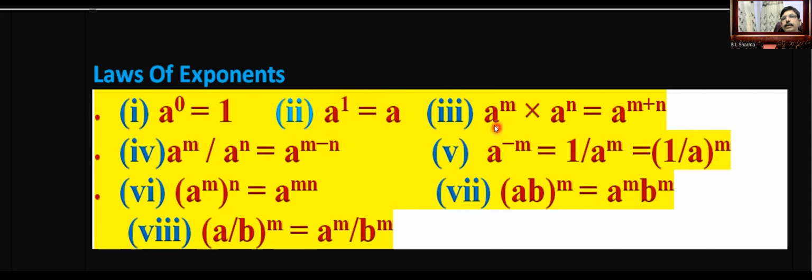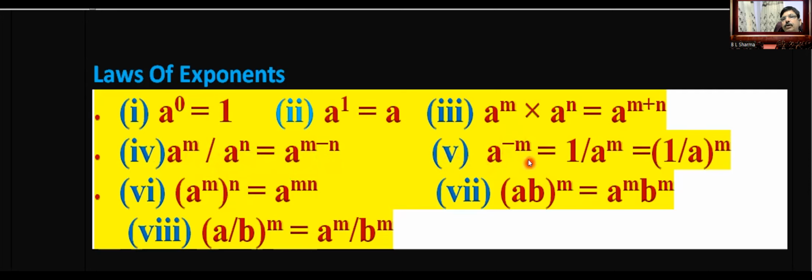In the third law, if the bases are the same, here A is the base and A is the base, and the sign between them is multiplication, then we put the same base and add the powers. Here the powers are M and N, and the base is A. So put the same base and add the powers, that is M plus N. The next law is A power M divided by A power N. The base is the same, so you put the same base and power M minus N.